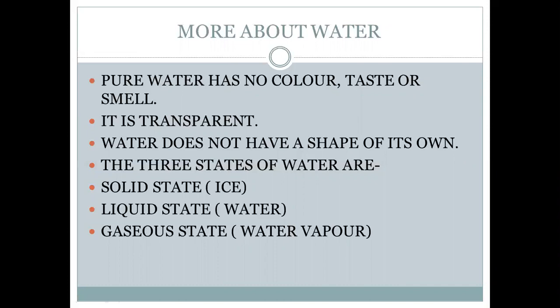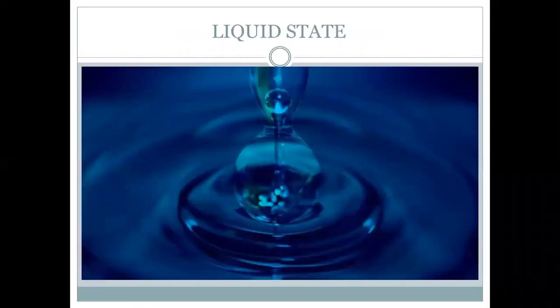Now, water has got three states. And what are they? Solid state, that is ice. I hope all of you have seen ice. Liquid state is water form, and gaseous state is water vapor. So these are the three states of water. Now we'll have a pictorial view of all these things.